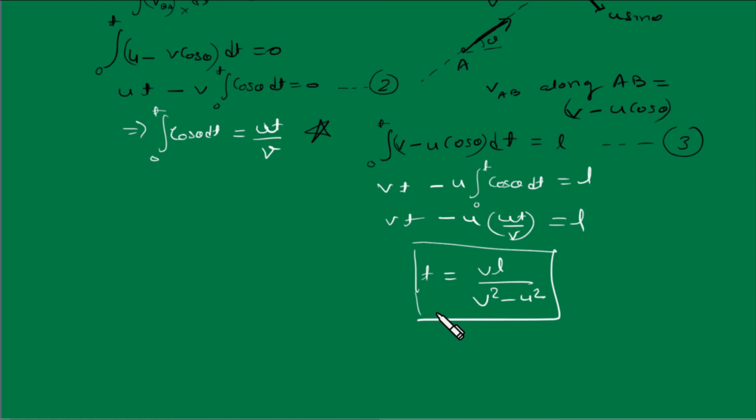I hope students you understood the question and how we write this equation. This is really important.